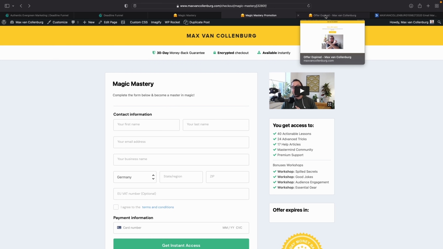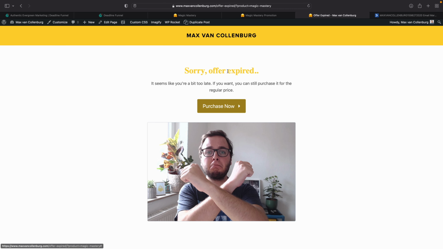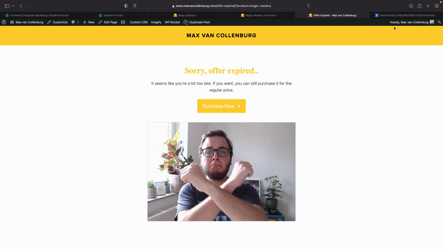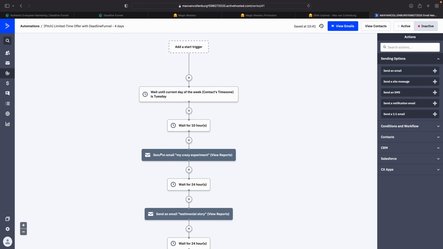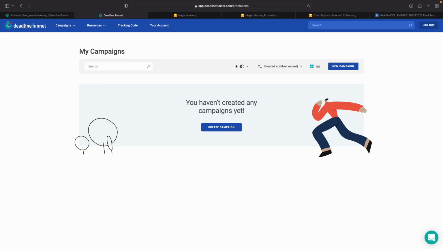And then when that offer is expired, I want to show you how we can redirect people to an offer expired page. And last but not least, I also want to show you how we can integrate Deadline Funnel with our email service provider. I'm going to use ActiveCampaign, but if you use something else, that is no problem.